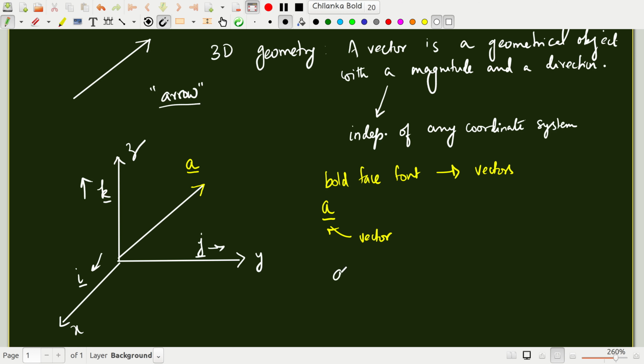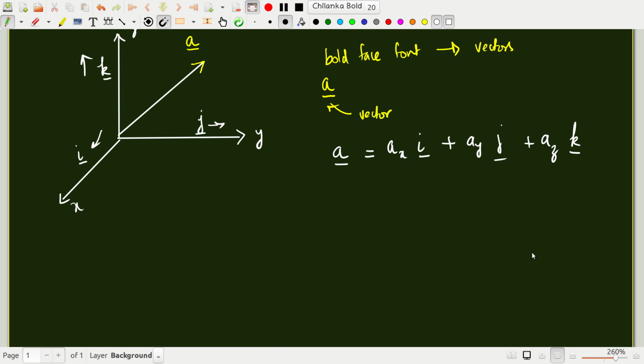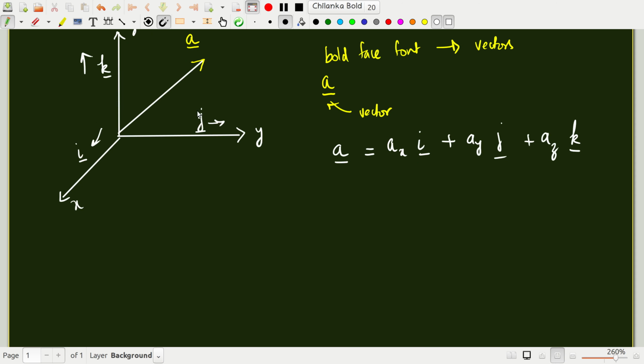Then you will say that the vector A, from elementary principles of vector addition, is AX I plus AY J plus AZ K. In your earlier courses you might have used a cap to denote a unit vector.